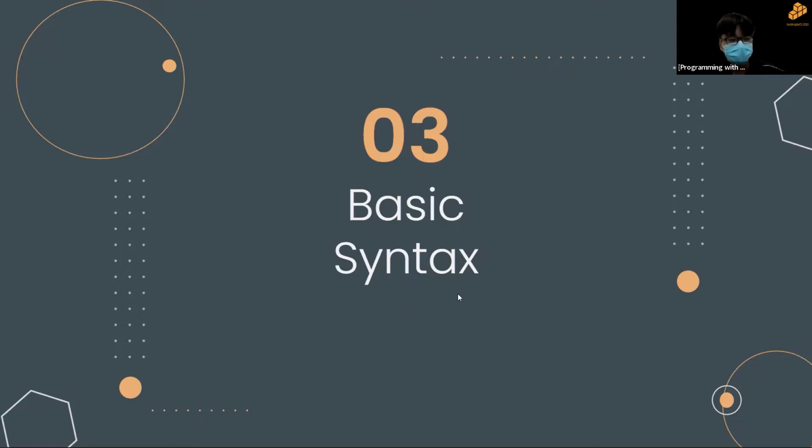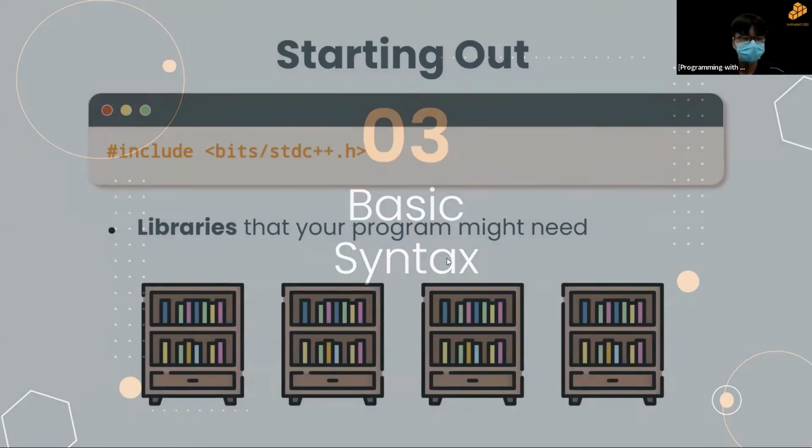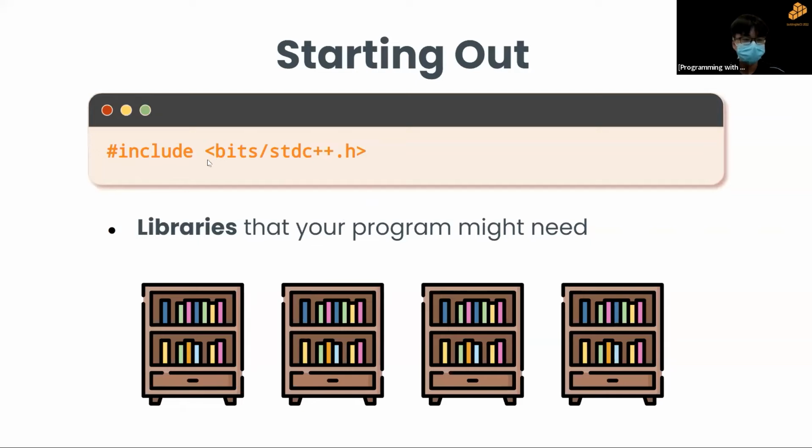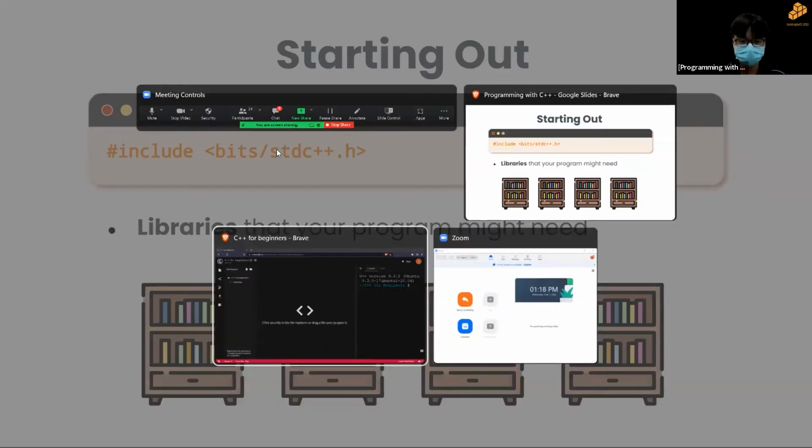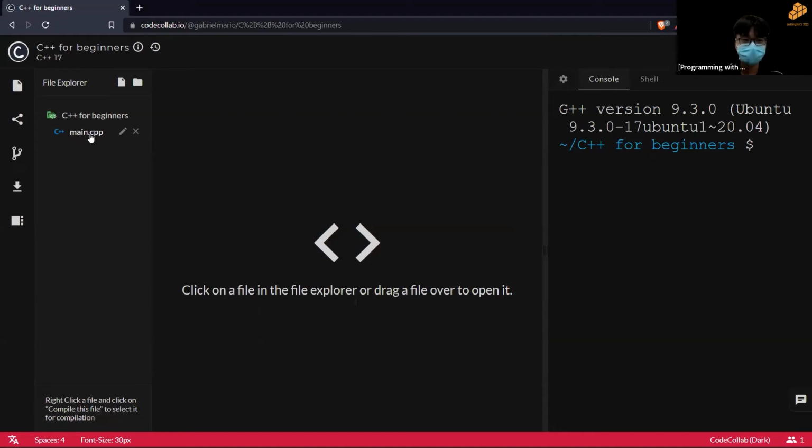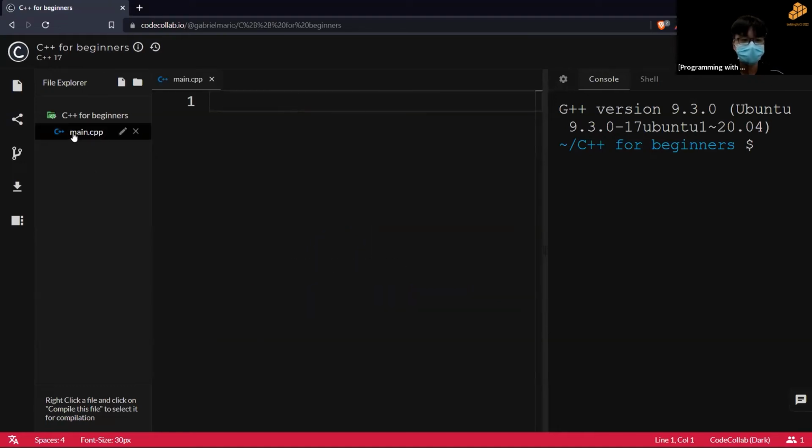All right. So before we can start writing any lines of code, we must first prepare the compiler for us. So this is what we will write for the first line at the very top in your main document. So let me show. You can click on here, click on the main.cpp, and here is where you will start writing your code.